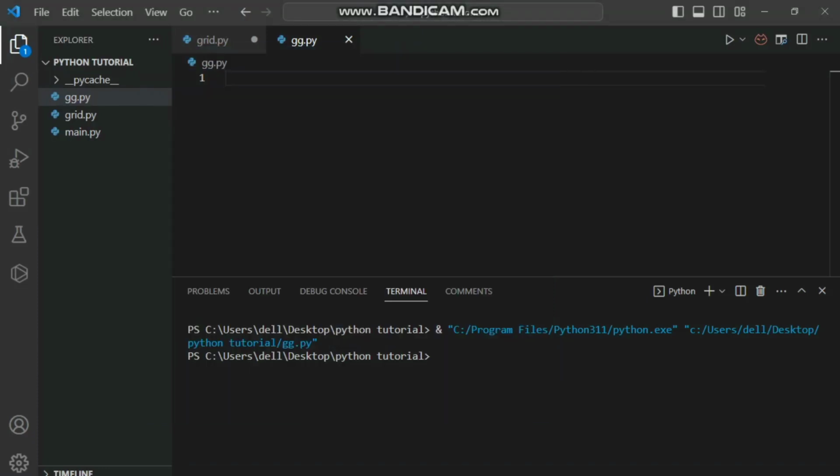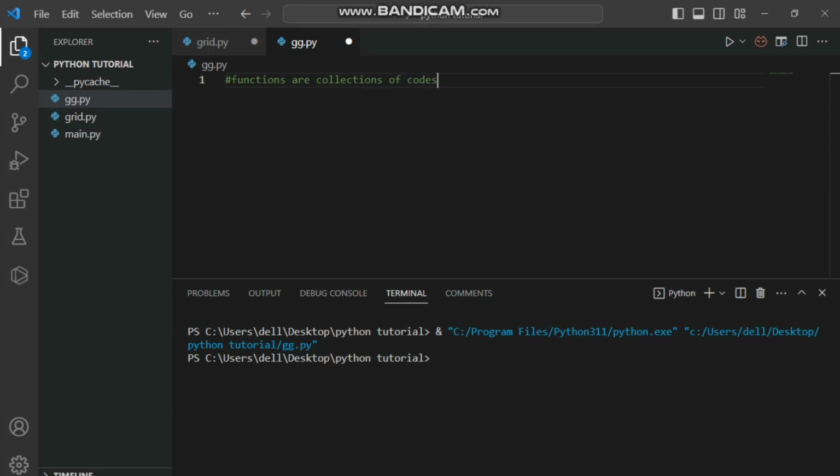So today we are going to discuss functions in Python, and functions in Python are just a collection of code. So I'm using a hashtag sign here to comment out this line. This is not a piece of code right here, this is a comment. In Python, you use the hashtag to comment out lines. We are going to discuss functions, and then after discussing the functions, we are going to calculate the BMI of people using these functions.